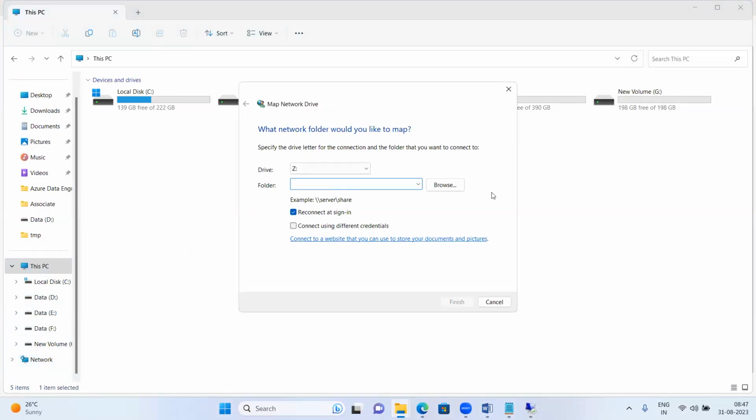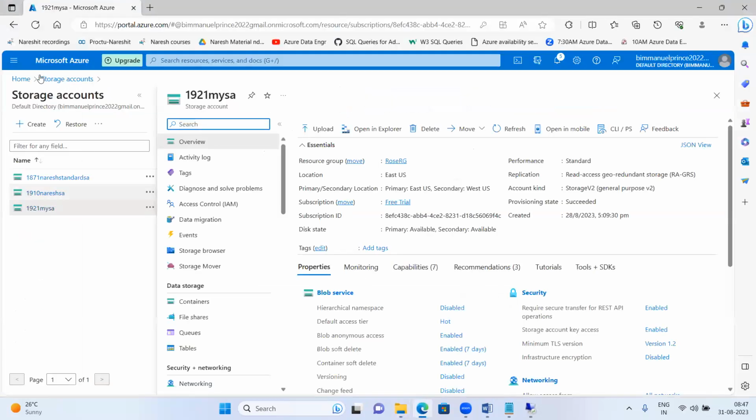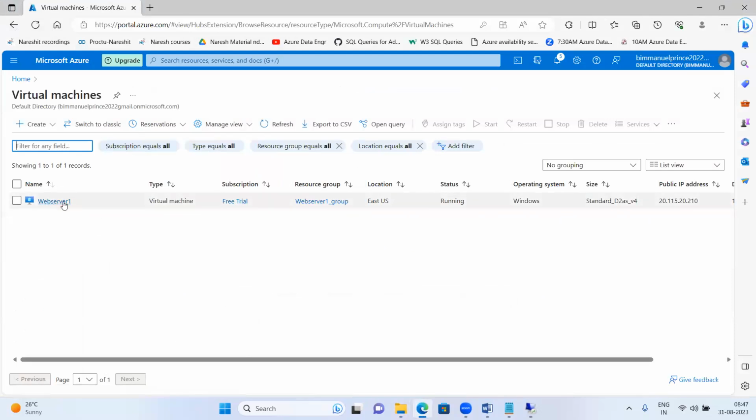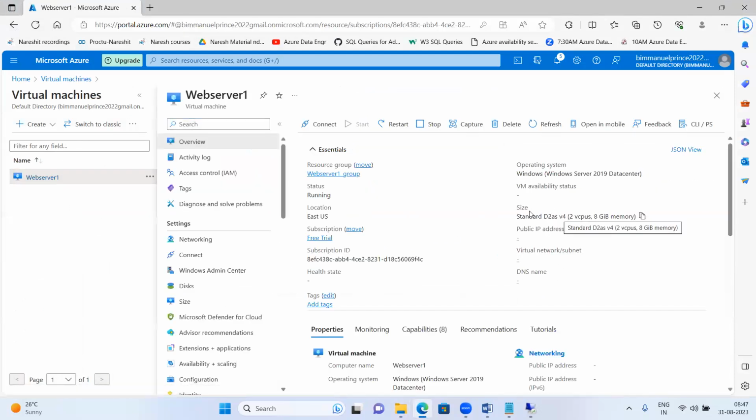That's why what I suggest is to create a server in the cloud itself and do it. That's why I have created a virtual machine server in the cloud only, and I have done this. Follow the video recordings, guys. Do it two times, three times. You will get it, what you are doing and why you are doing.